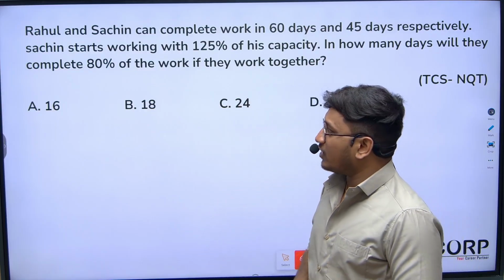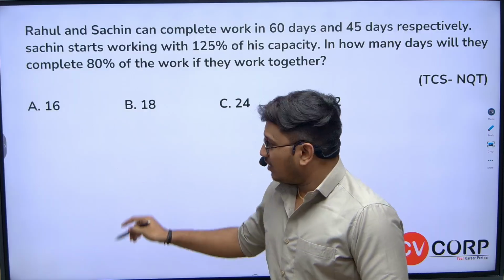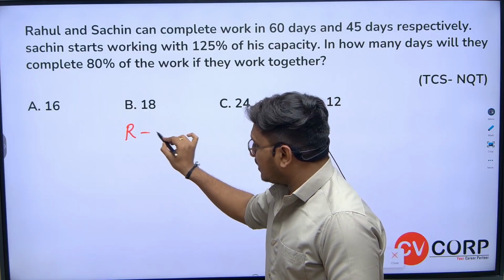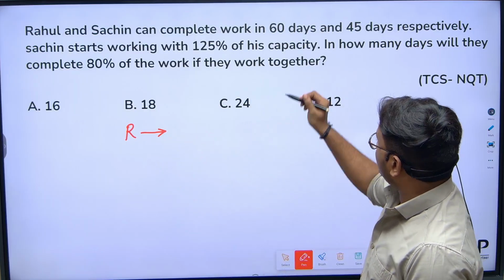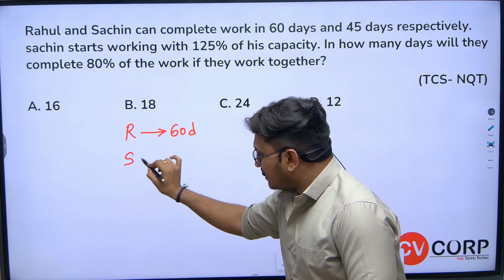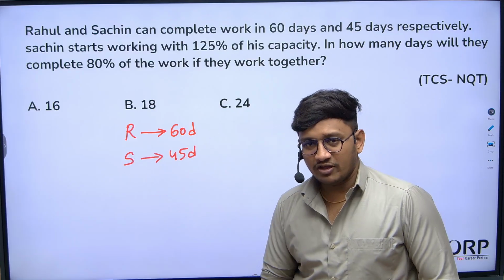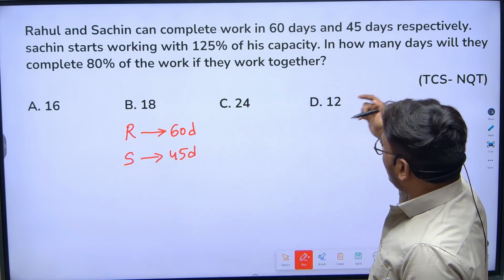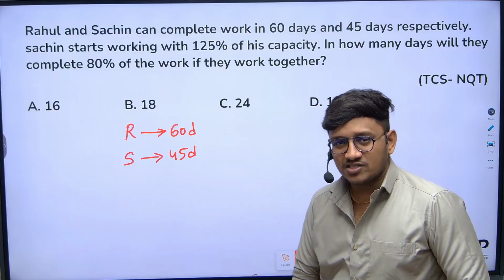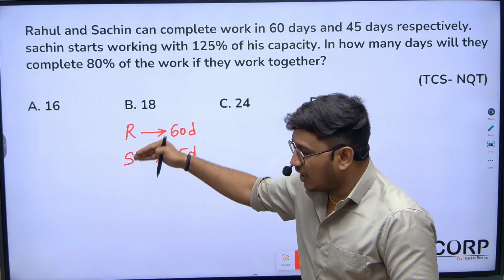Very simple. Let's take the individual efficiencies of Rahul and Sachin. In how many days can Rahul complete the work? Rahul can complete the work in 60 days. And Sachin can complete the work in 45 days. Now, obviously they have given some certain conditions. So first we'll try to calculate the individual efficiencies of Rahul and Sachin.